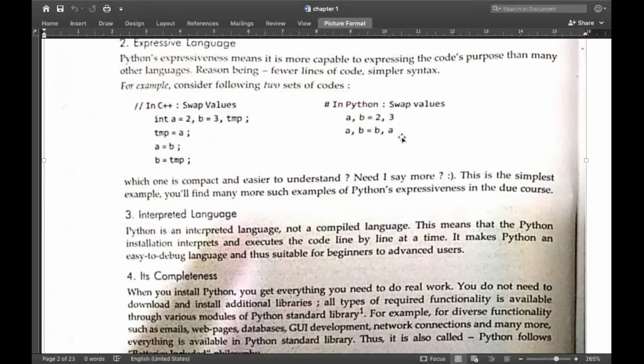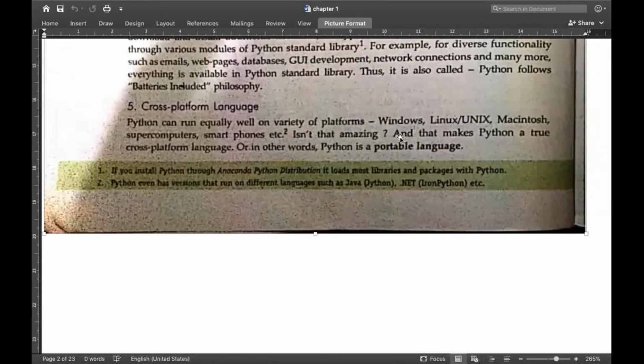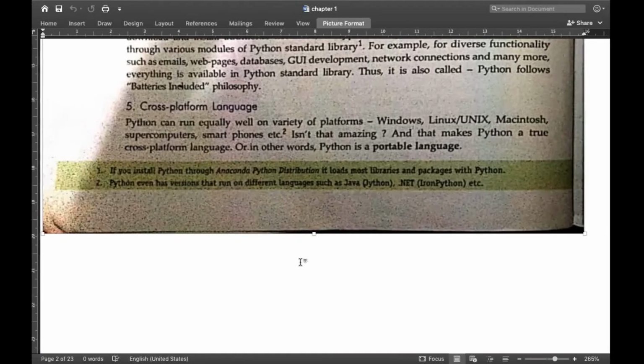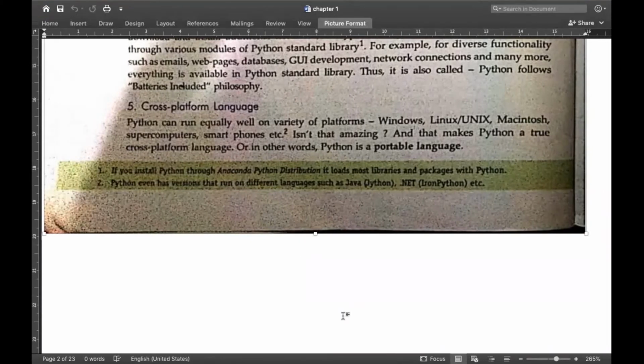and your code need not be kept inside any block or any function. Okay. So after that, it's a cross-platform language. Cross-platform language means it can be downloaded or run on any operating system. See, for now I'm using Mac OS, that is Mac operating system. It works on Mac, and the same application works on Windows or Linux operating system as well. So in all operating systems, your Python works as it is. Okay, that's the meaning of cross-platform. It can work on any platform.